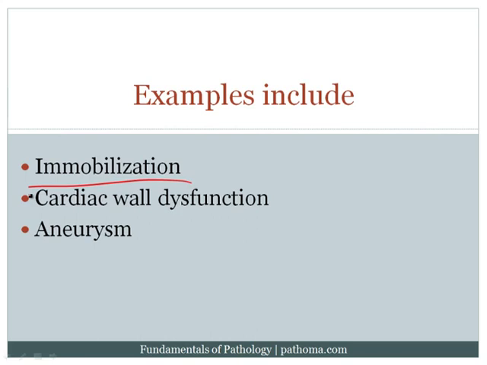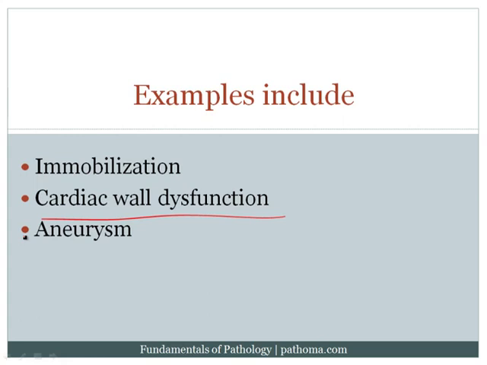Another example would be cardiac wall dysfunction. For example, let's say that there's an arrhythmia. The patient has AFib, so that the atrium is no longer moving properly. If the atrium is not moving properly, then blood is not going to move properly, and blood is going to become, quote-unquote, slightly static, or it will not be moving along as it should, and that will increase the risk of formation of thrombus as well. And we know that in patients with AFib, one of the complications is that they get thrombus within their atrium.